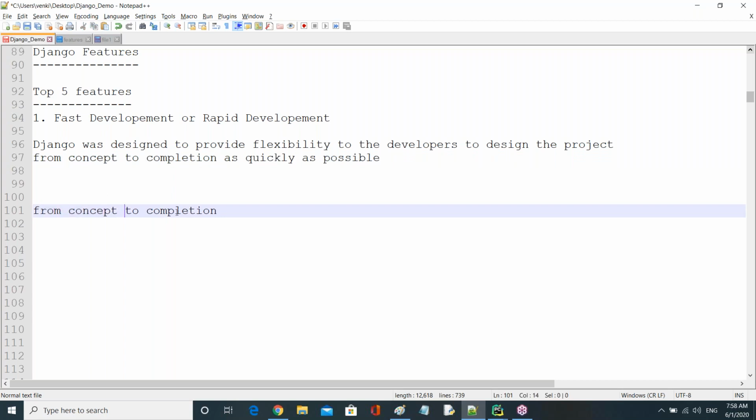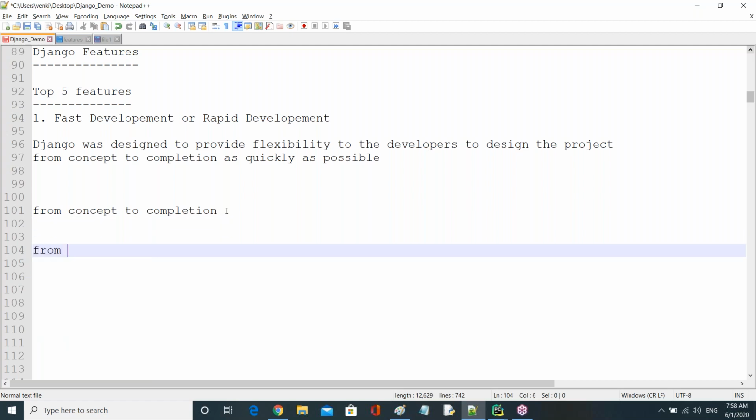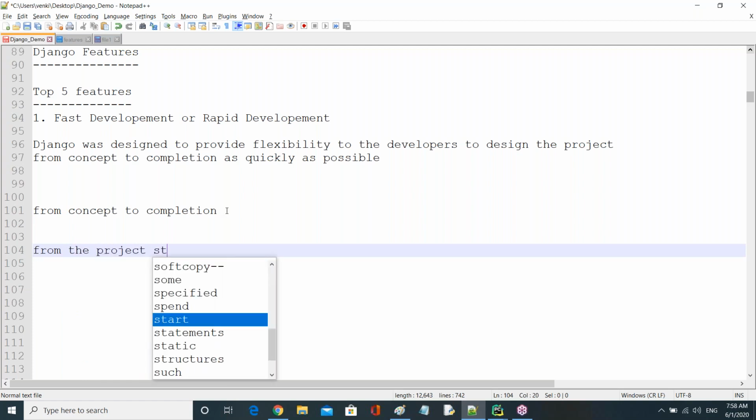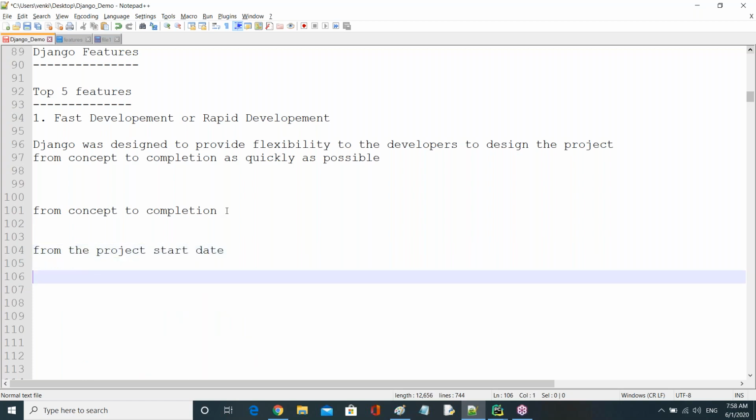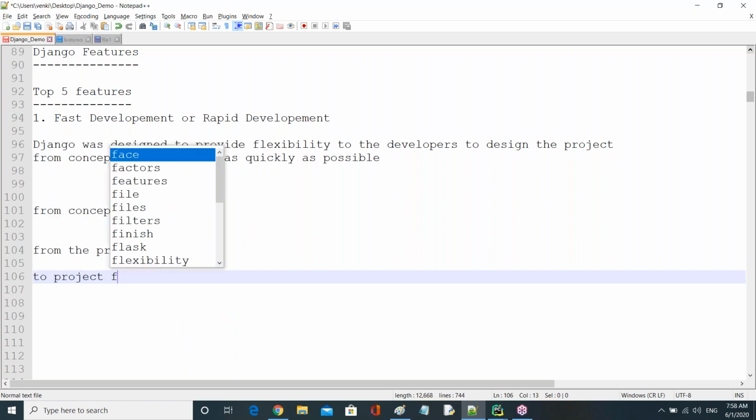From concept to completion. That means if you see any project, on one day we get the requirement, and some other day it will complete. Maybe after 1 month, after 5 months, or 1 year, it will complete, right? From concept means from the project start date, to completion means up to the project finish date.